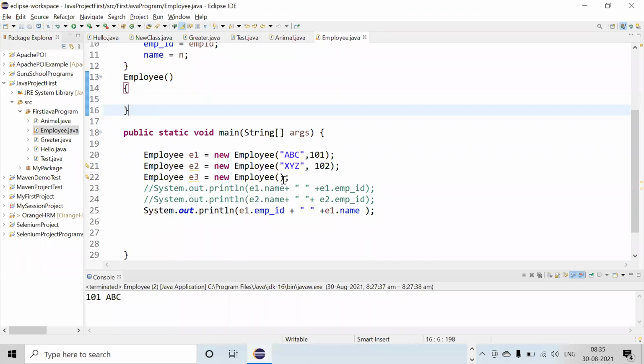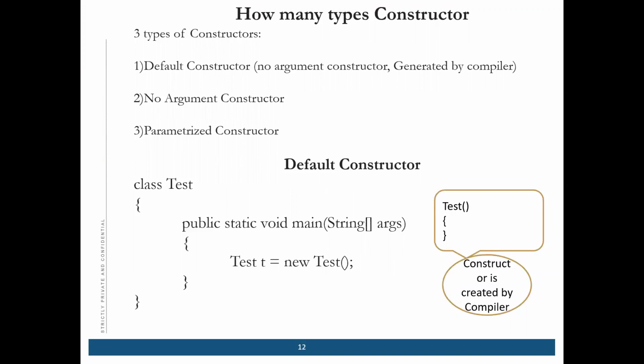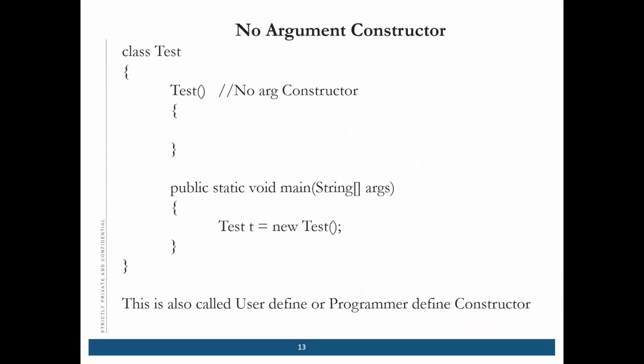So that is the one use which is coming to my mind, but I'm sure there are many more uses. I will tell you at a later point of time. So usually there are three main types of constructor available, and you should know that they are default, no argument, and parameterized.